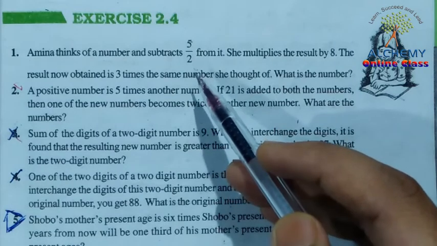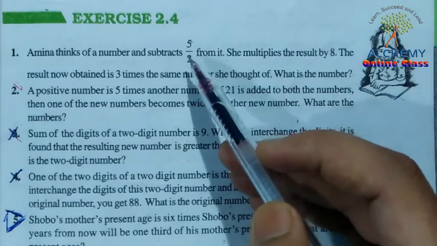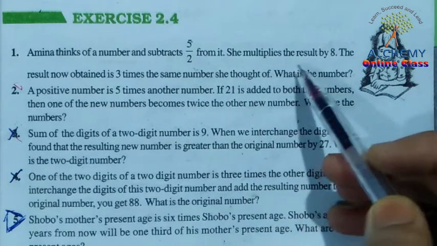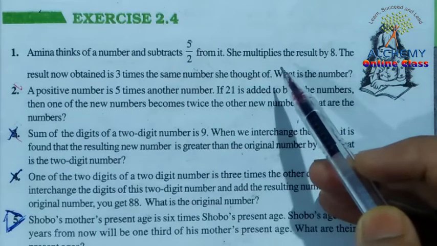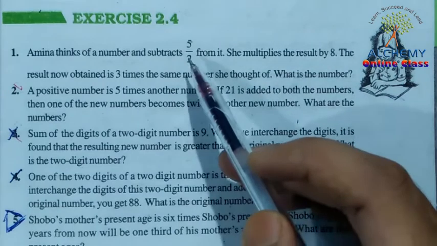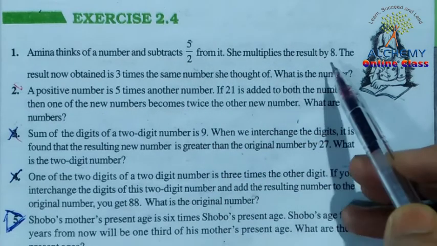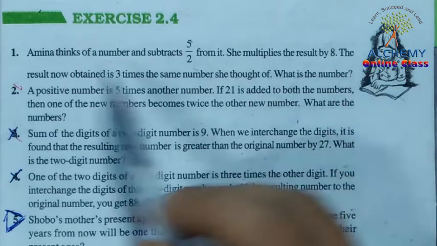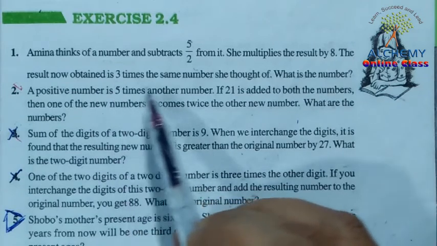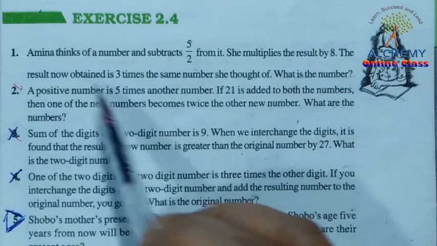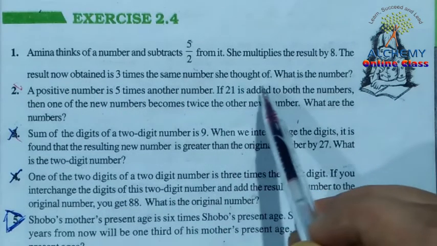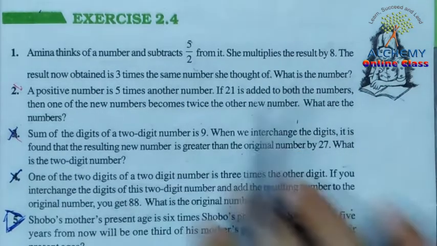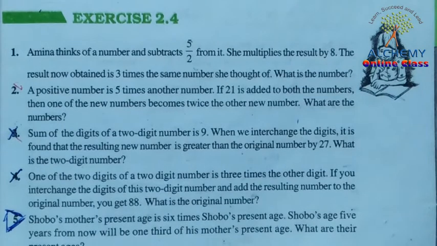She subtracts 5 upon 2 from x. She multiplies the result by 8. Whatever result she gets after subtracting 5 upon 2, she multiplies it by 8 and finally she gets the result 3 times the same number she thought of. Okay, so let's see how we can find the solution of this question.